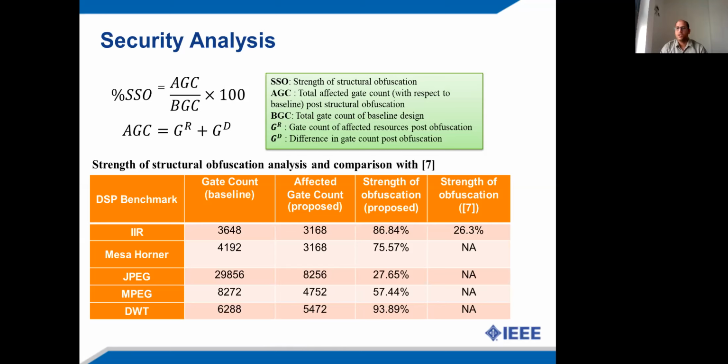This is because for this approach to be applicable, DSP applications should have some similarity in their algorithm. That is why approach number 7 is applicable to only a limited number of applications. However, the proposed approach can be extensively applied to all kinds of DSP hardware accelerators.